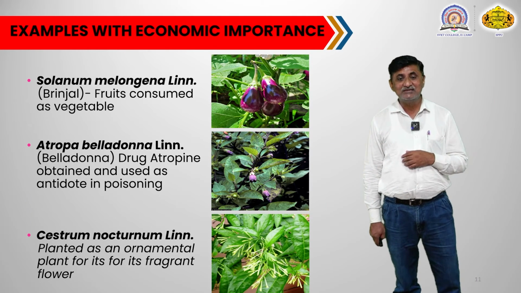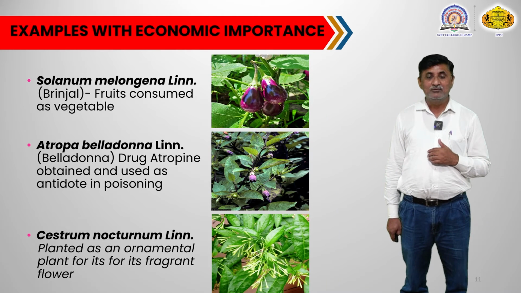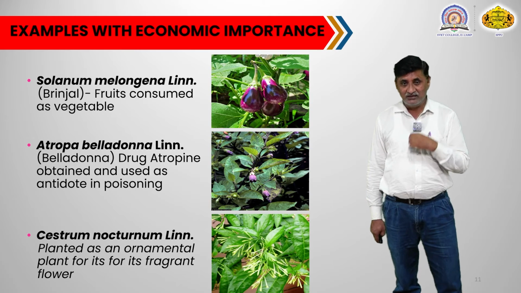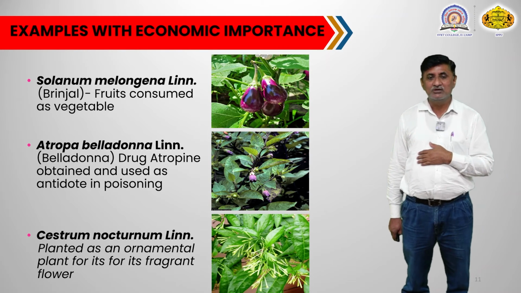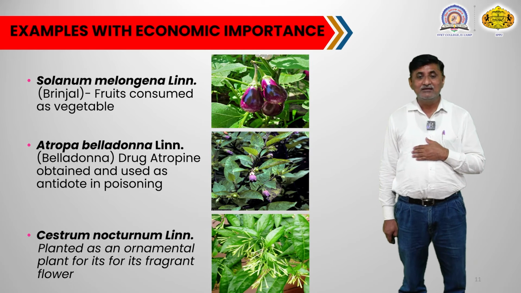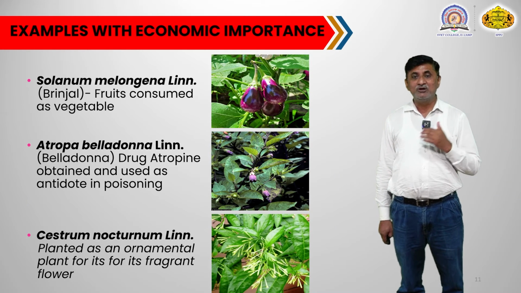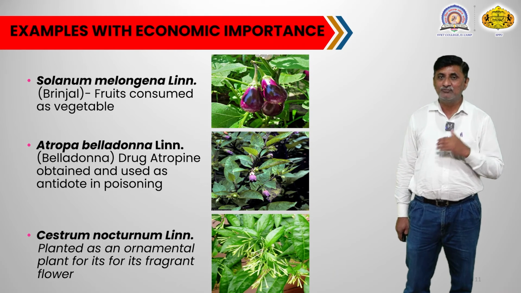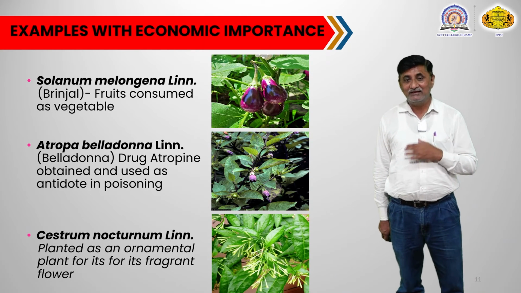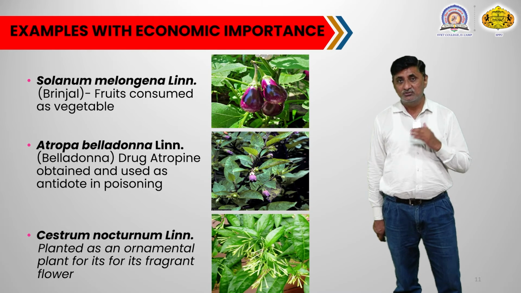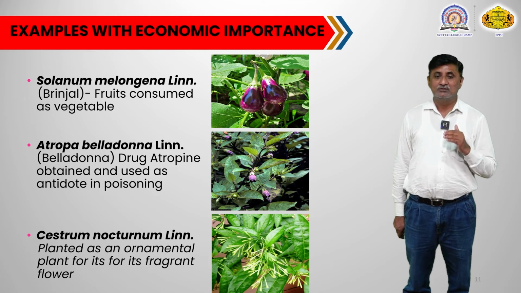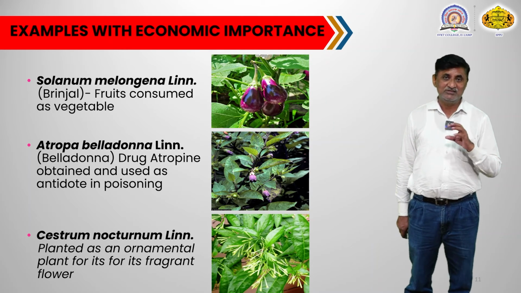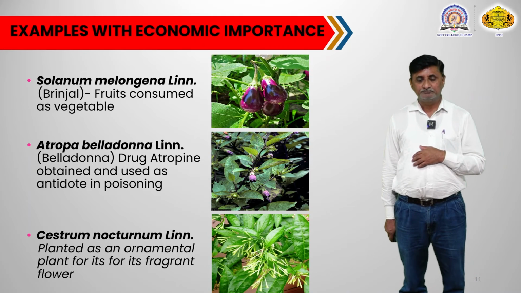And the second plant is Atropa belladonna, commonly called the belladonna plant. You can see the image of brinjal is also there. The belladonna plant gives an important drug called atropine. Atropine is obtained from the belladonna plant, and that atropine is used as an antidote in poisoning. So this also has very important medicinal importance.